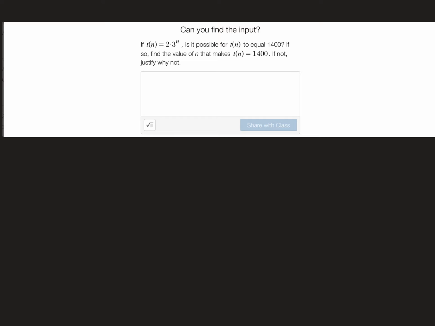All right, so now we want to find out, is it possible for t of n to equal 1400? So in other words, could we have this? Now, remember, we're talking about a sequence because we're talking about t of n. So our answer has to be an integer value. So I don't know, is it possible?